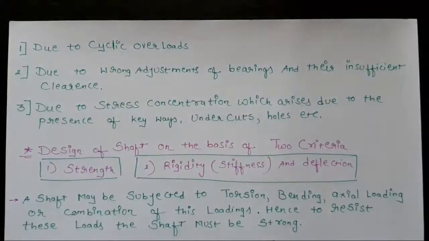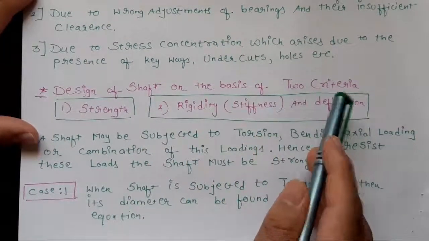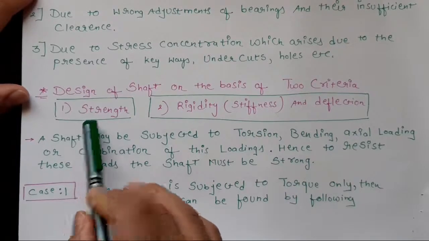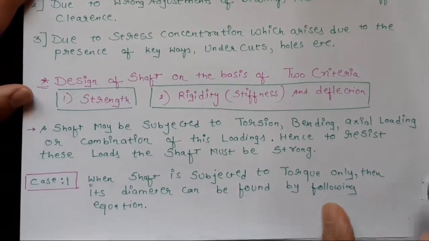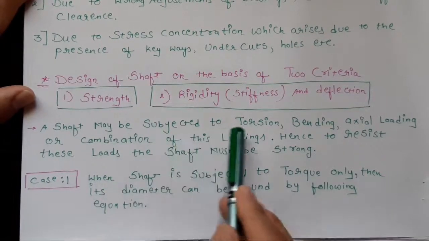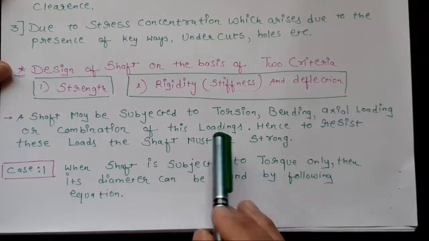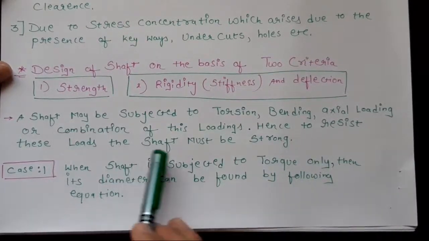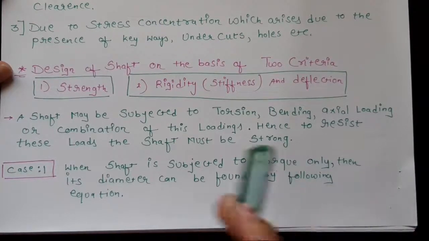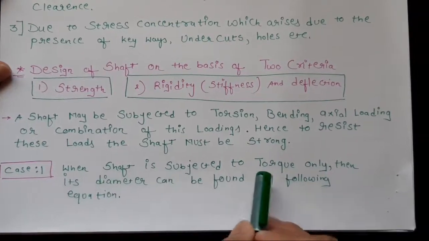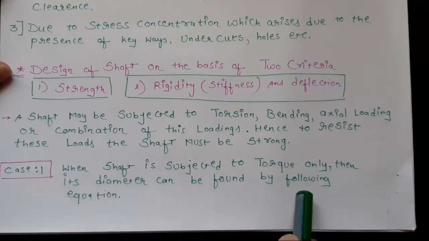So we will discuss the design of shaft on the basis of two criteria: first is strength, and second is rigidity, that is stiffness and deflection. A shaft may be subjected to torsion, bending, axial loading or a combination of these loadings. Hence to resist these loads the shaft must be strong. So we will consider case 1, when the shaft is subjected to torque only. Then its diameter can be found by the following equation.